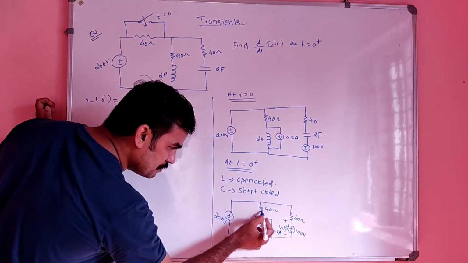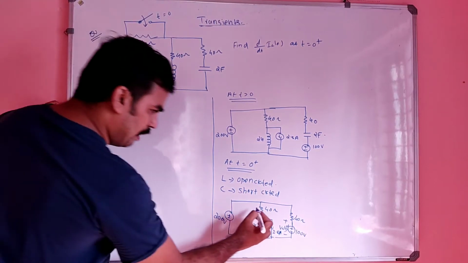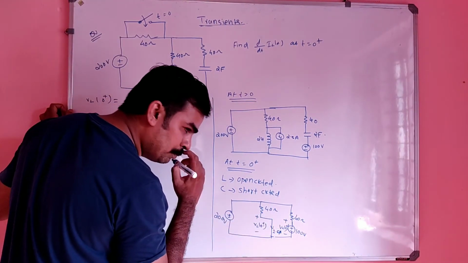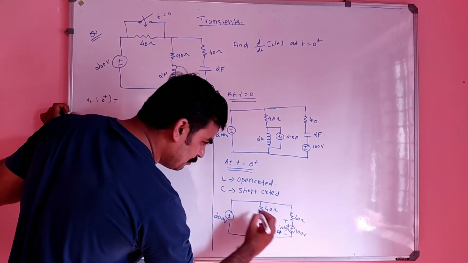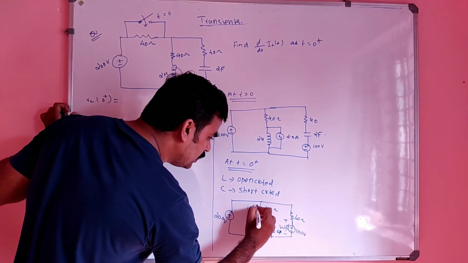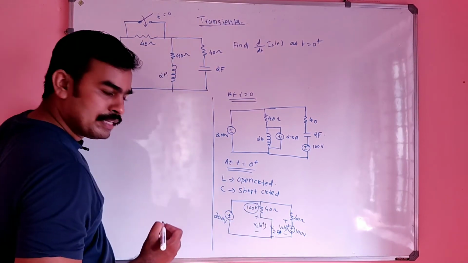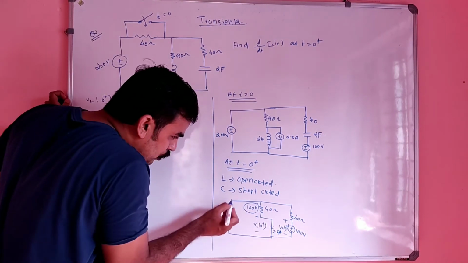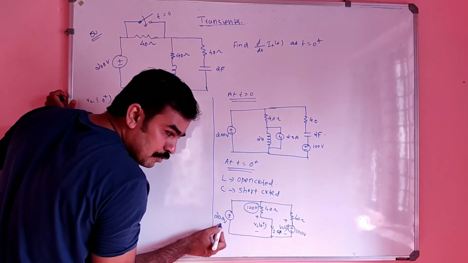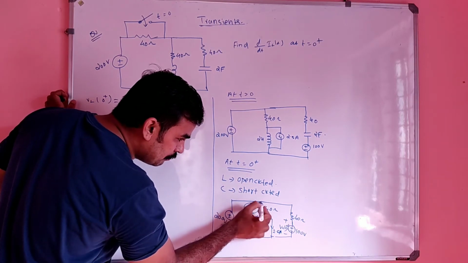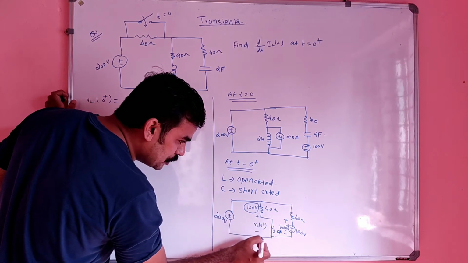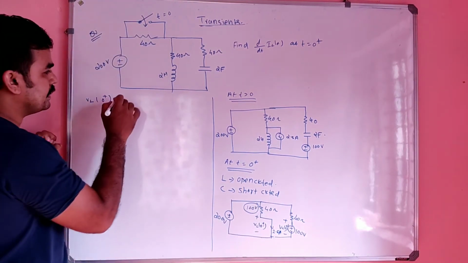See, this current is same in this 40 ohm also. So what is the voltage drop across this? 40 into 2.5 is nothing but 100, right? So 100 volt will be the drop here. Total here to here it is 200 volt. So 100 volt from here to here means remaining here to here, that is nothing but VL of 0 plus, is nothing but 100 volt.